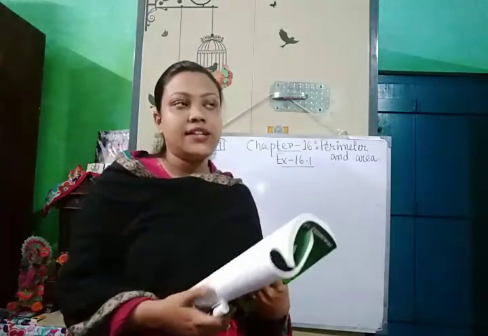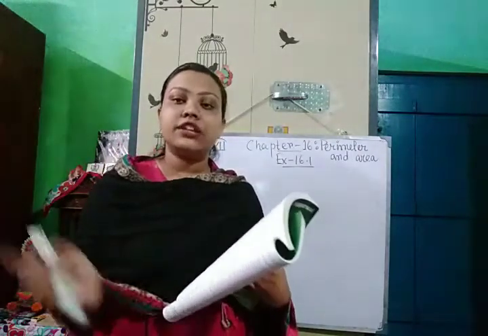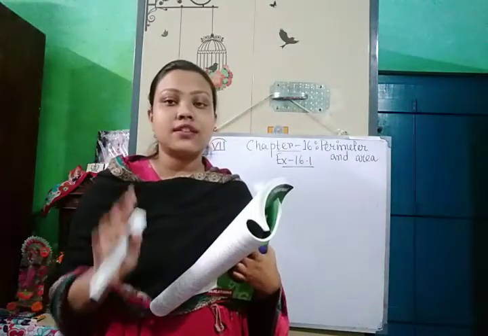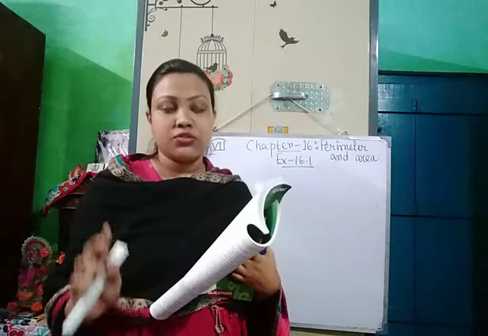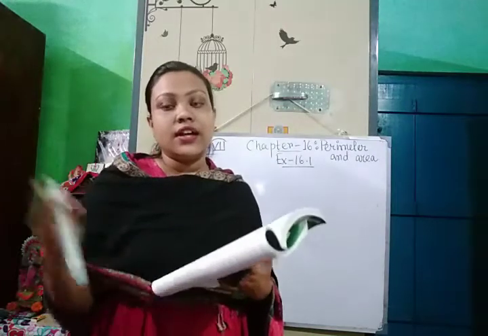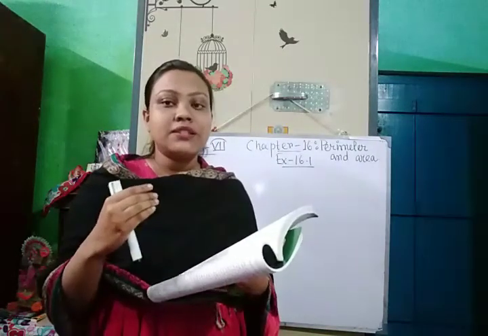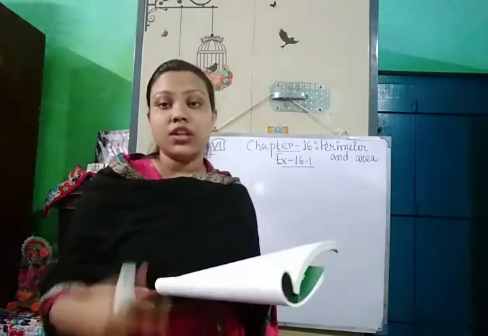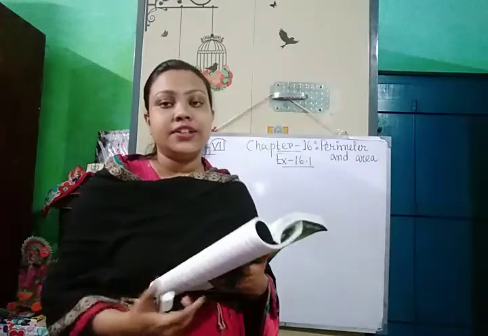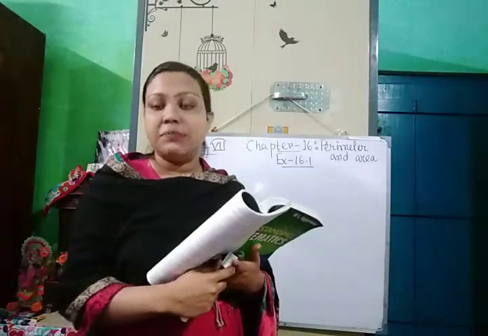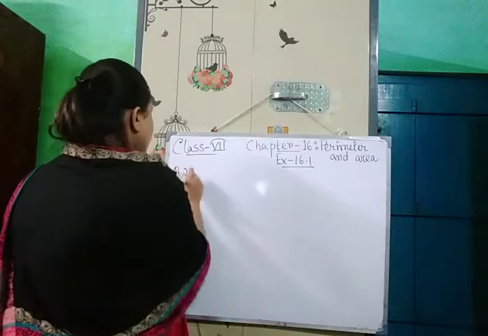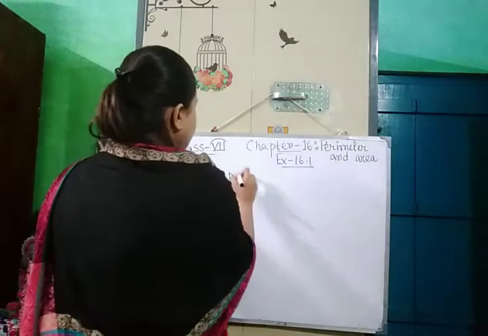So a girl is running around the park, that means she is covering the perimeter of the park. So first we will find out the perimeter of the park, and she has run 5 times around the park. So 5 times means 5 into the perimeter, that much distance we will find out. After that her speed is given, that means she runs 7.5 km in 1 hour. Now we will find out how much time she will take to cover the perimeter of the park 5 times. Okay. So for question number 2, first we will write the perimeter of the park.